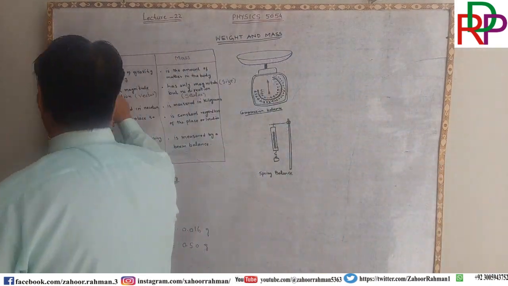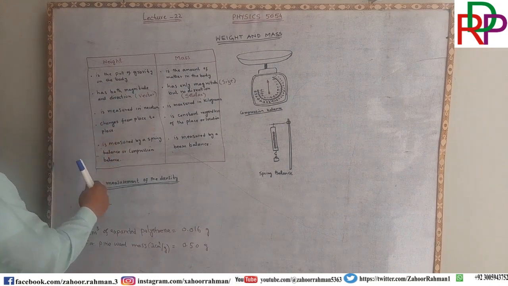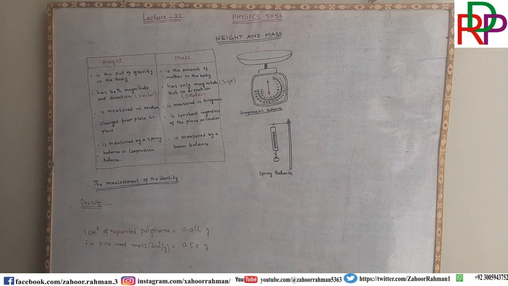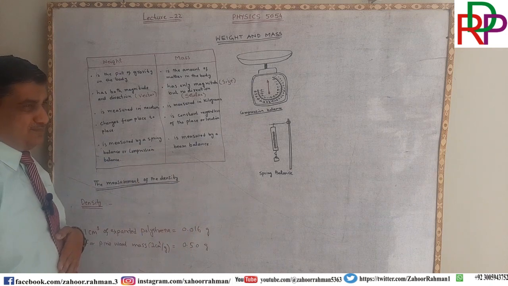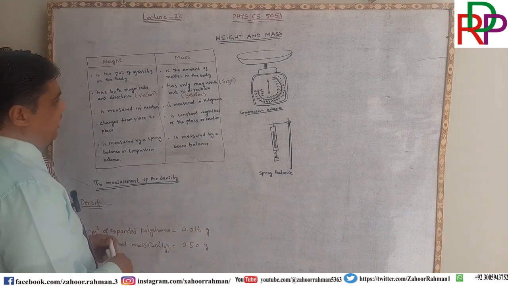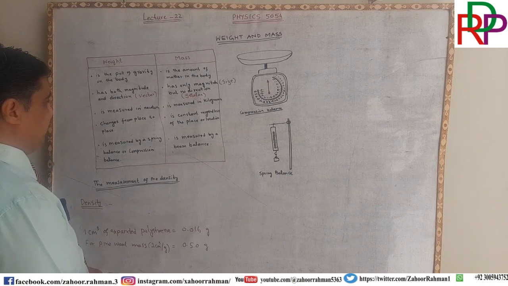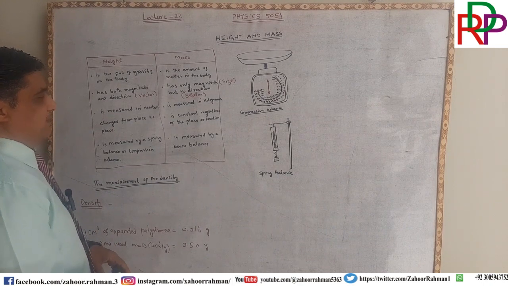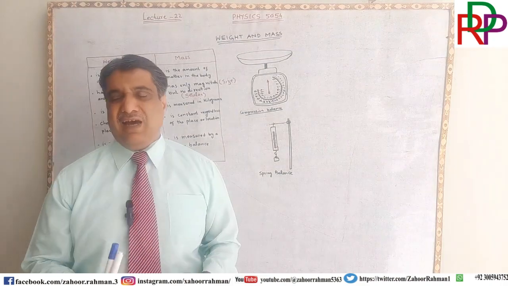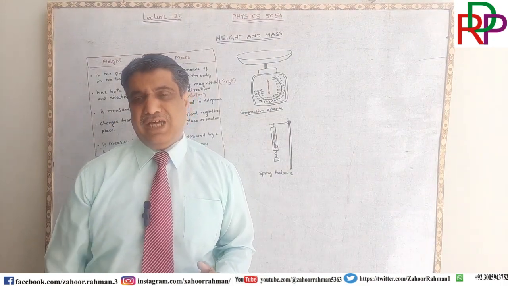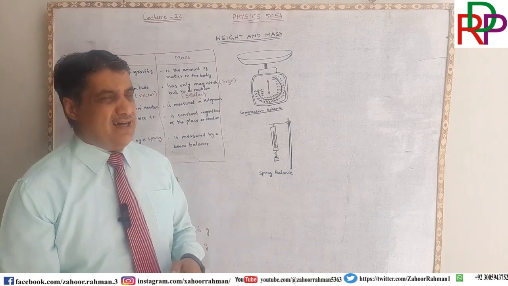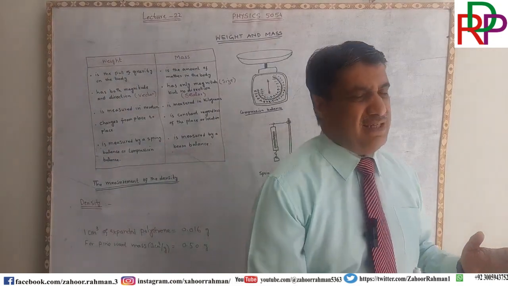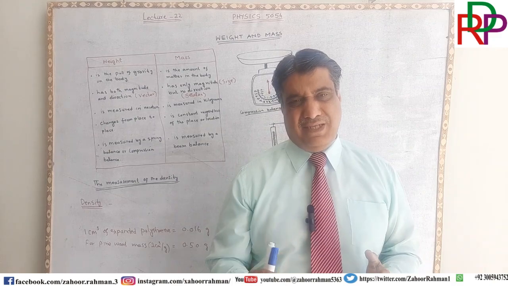Weight changes from place to place. Yes, if you are on the earth, you will have one weight, and if you are on the moon, you will have another weight. For example, if you are on the equator, you will have one weight, and if you are on the south pole of the earth, you will have another weight.